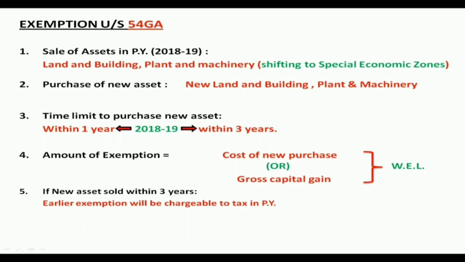Second, purchase of new asset can be new land and building or plant and machinery. The time limit for that is that it should be purchased within 1 year before the sale, and it can also be purchased within 3 years after the sale. If the first 3 conditions are satisfied, then they will get amount of exemption as cost of new purchase or gross capital gain, whichever is the least. Here we don't have any option to deposit in the capital gain account scheme. And the last one, new asset sold within 3 years: whatever exemption they got in the previous year will be chargeable to tax when the particular asset is sold.